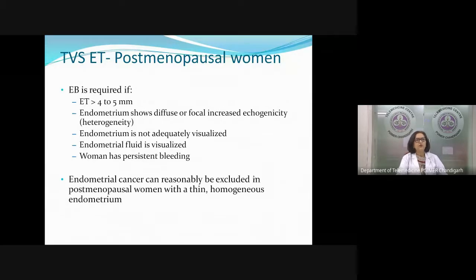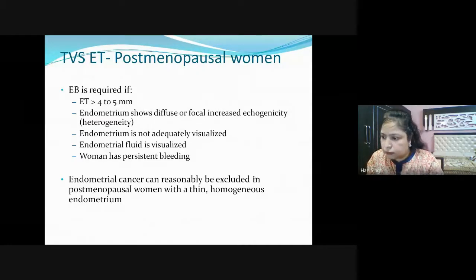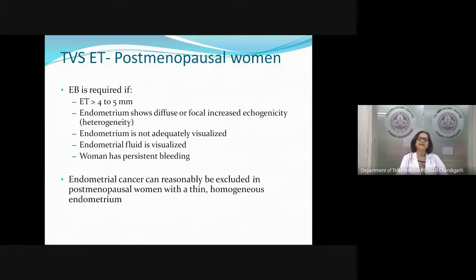Now, where has this 4 to 5 millimeter cutoff come from? It has been seen that if the endometrial thickness is less than 3 millimeters, the chance of endometrial carcinoma is very low. And this chance of having a carcinoma as the cause of AUB increases as the endometrial thickness increases. So if you use 4 millimeter as the cutoff, you will pick up more cases, maybe 96% of cases. If you use 5 millimeter as your cutoff, you will pick up fewer cases, maybe 90%. So 4 to 5 millimeter has been arbitrarily taken as a cutoff, that if the endometrial thickness is more than this, then we will do an endometrial biopsy.